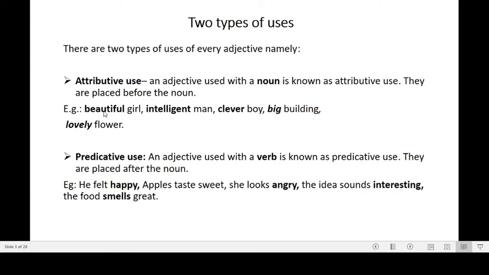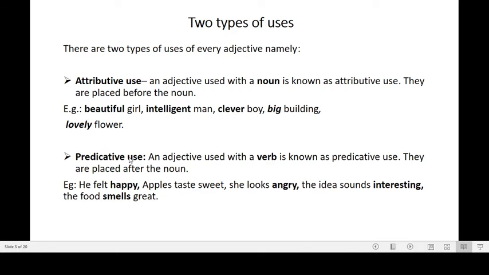They describe the noun in the sentence. For example, you see beautiful girl. Here girl is the noun, man is the noun, boy, building, flower, these are nouns. So when an adjective like beautiful, intelligent, clever, big, lovely is used with nouns, it is called the attributive use of adjective.